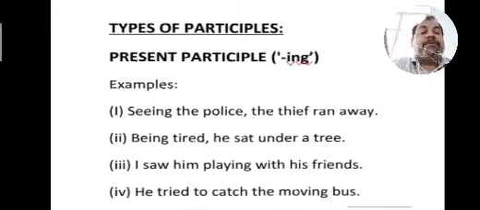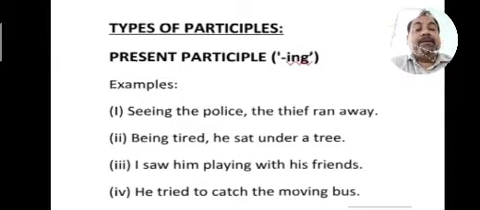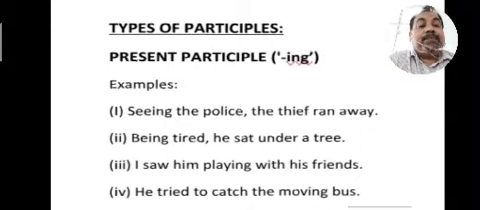What kinds of participles are there? Participles can be divided into three parts: present participle, past participle and perfect participle. Present participle will have the ing form. See the examples. Seeing the police, the thief ran away. Being tired, he sat under a tree. I saw him playing with his friends. He tried to catch the moving bus. Seeing, being, playing, moving, these all are present participles.